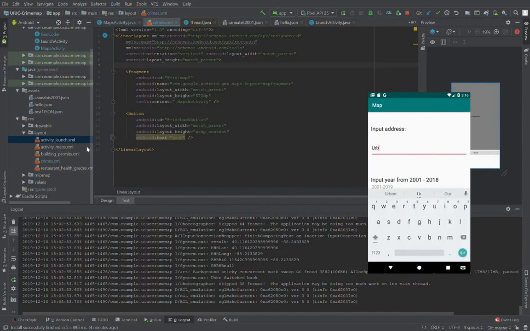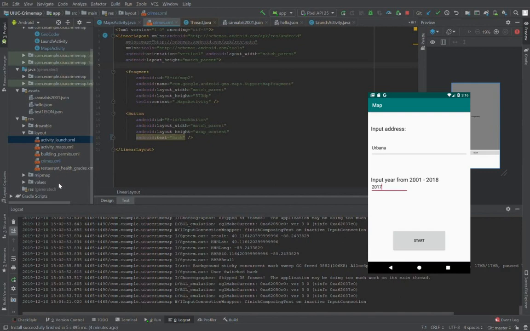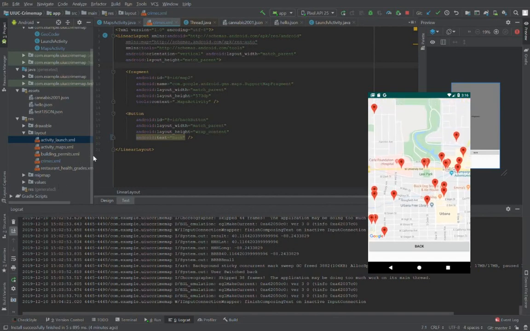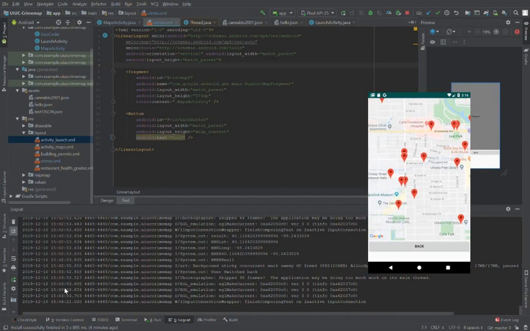So this is our app. We're calling it UIUC Crime app. What it does is it'll pop up this UI screen, and you'll be able to type in an address and a year from 2001 to 2018.